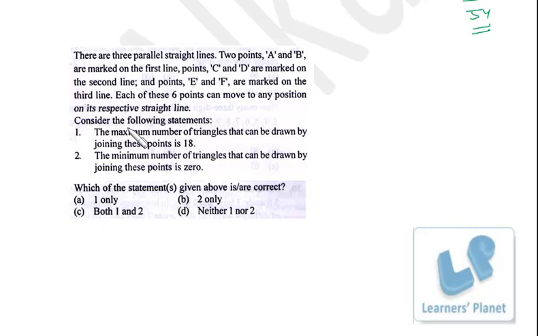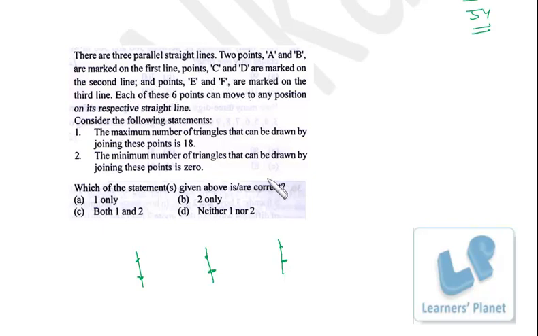The maximum number of triangles that can be drawn by joining these points is 18. The minimum number of triangles that can be drawn by joining these points is 0. Now the problem is simple. See, we have 3 lines, 1, 2 and 3. We have 2 points over here, 2 points over here, 2 points over here. 2 points A and B on the first line, C and D on the second line, and E and F